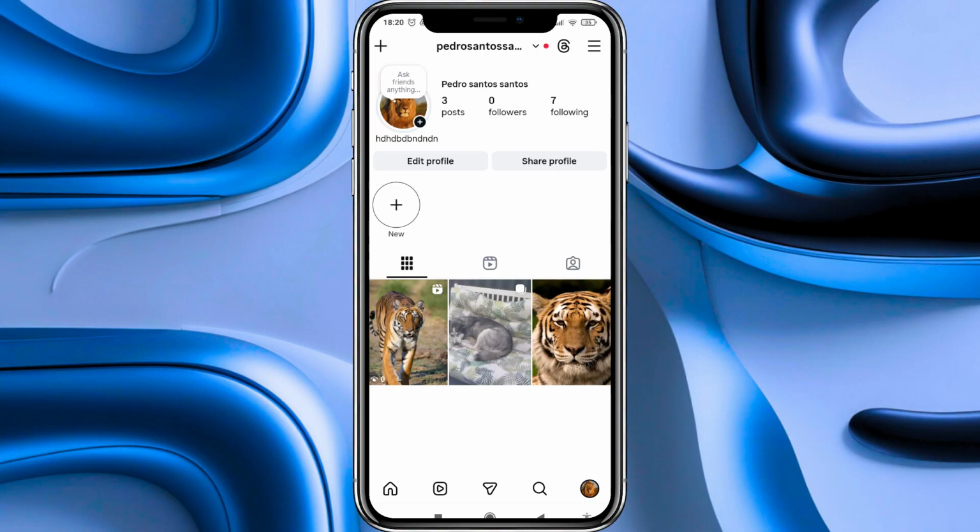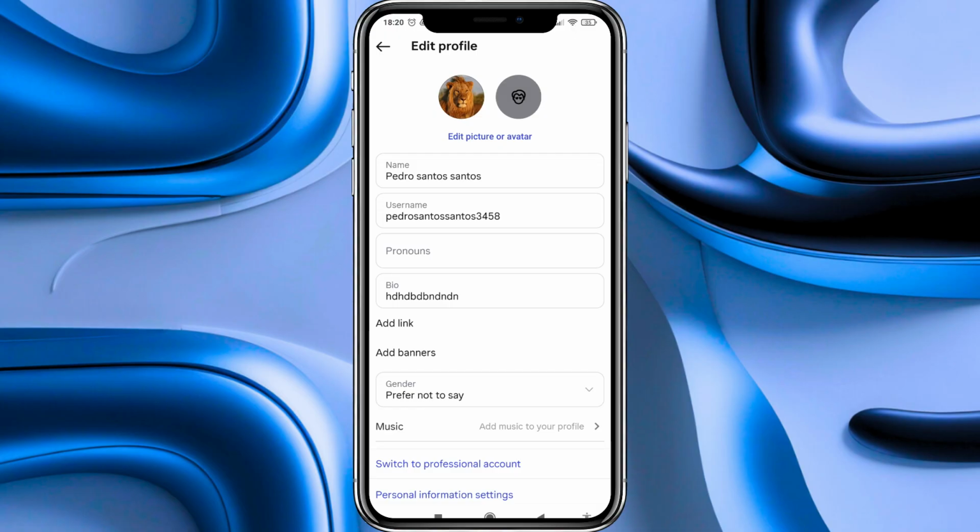Instead of doing this, what we have to do is to click on this edit profile button that appears on our profile. Now our profile is editable, and to edit our picture, we have to go to the top where it says this text edit picture or avatar, and we click here.